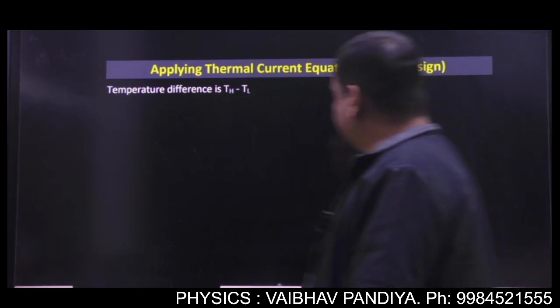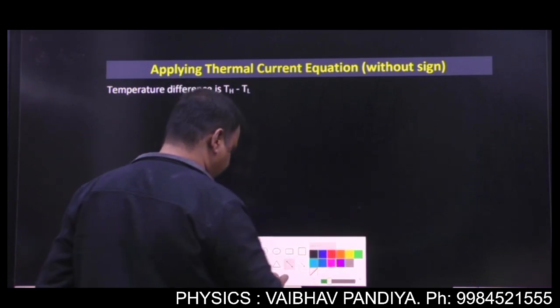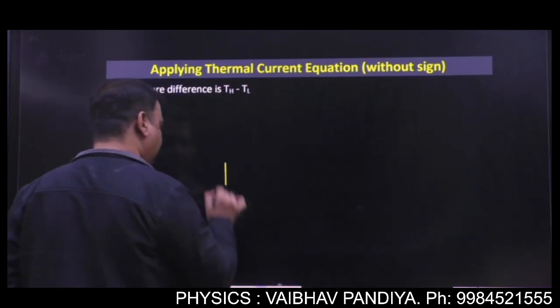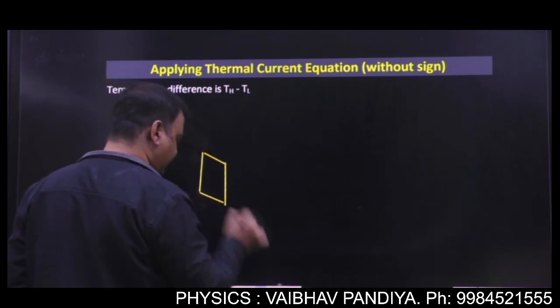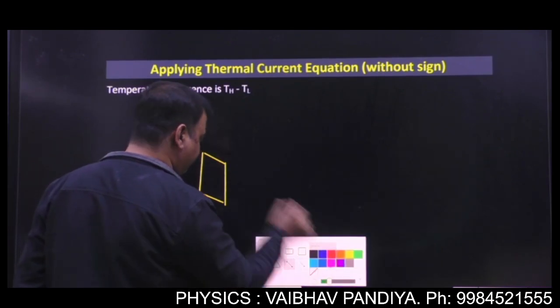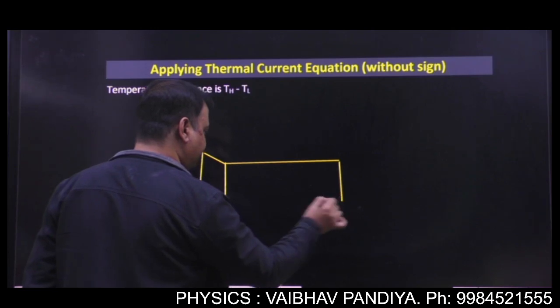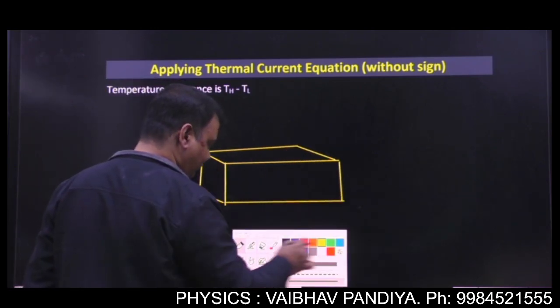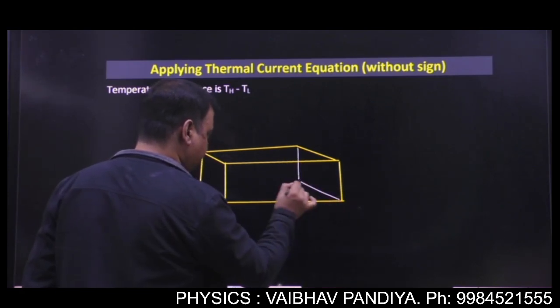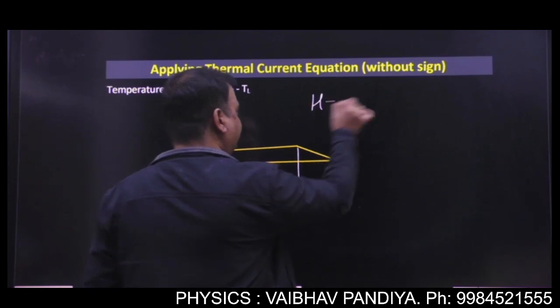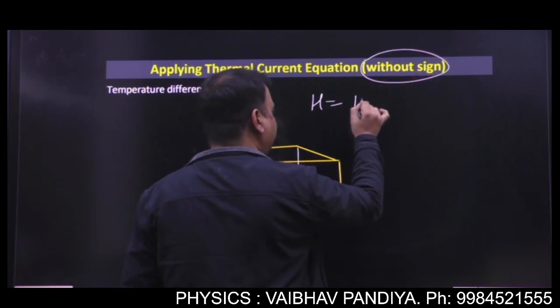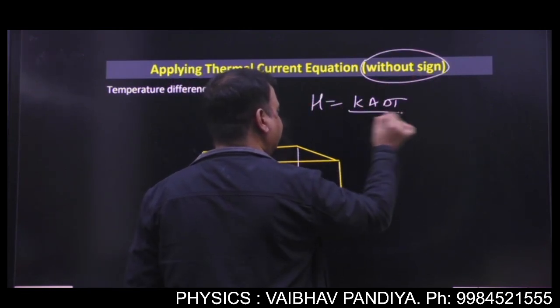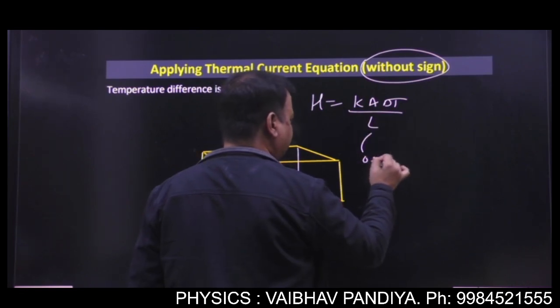Now see, thermal current equation without sign when you are applying. So suppose this is the slab, and the limitation of this equation is, remember, this is applicable when the area of cross section through which heat is flowing is constant. So this equation without sign, you will write K A delta T by length or delta X, whatever.